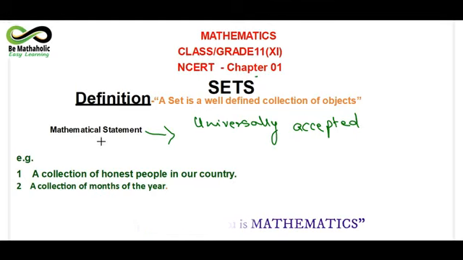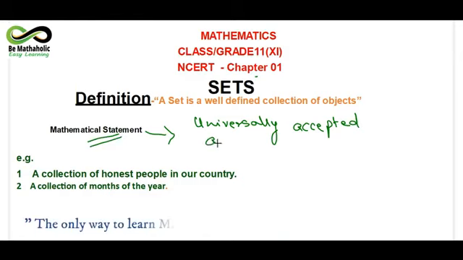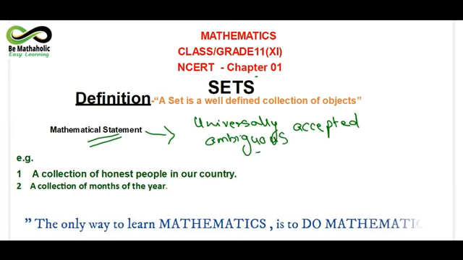So here we will only talk about those mathematical statements which are not ambiguous. Ambiguous means which does not have a common consensus. So we will take such sentences which have a common consensus, on which the whole world agrees, and we will talk about only those sentences. Those sentences are called mathematical statements. So let's begin here again. I come back to the definition. A set is a well-defined collection of objects.